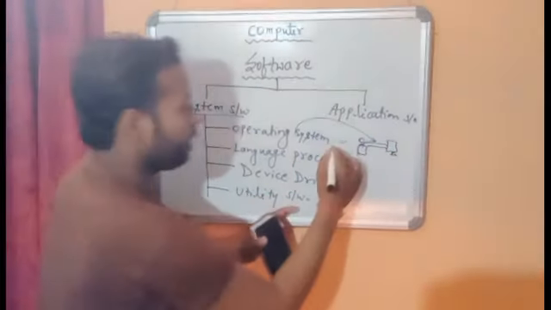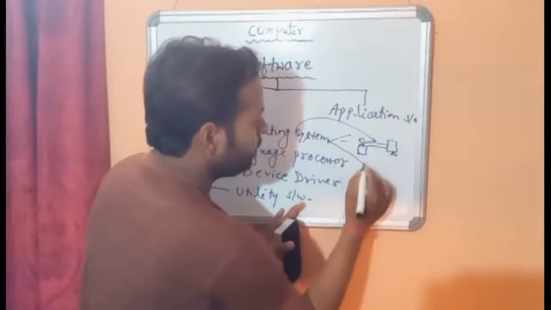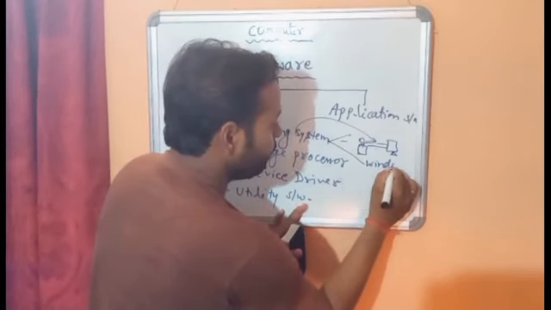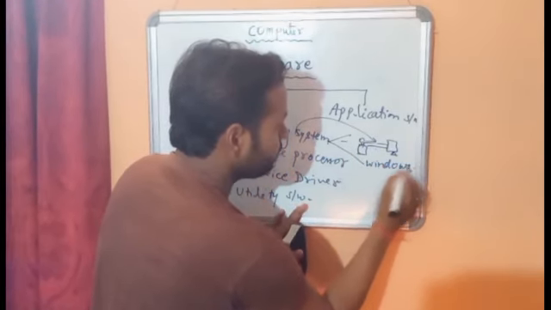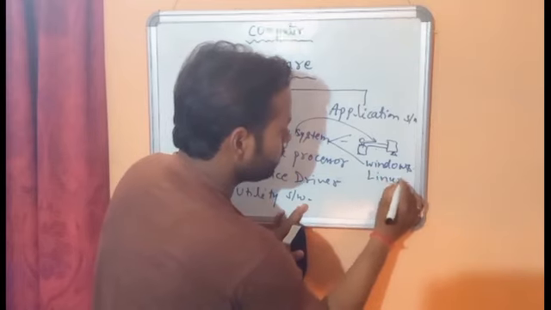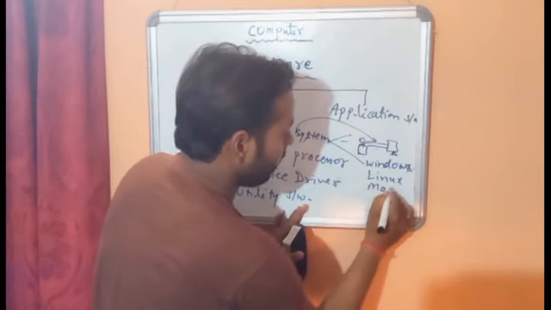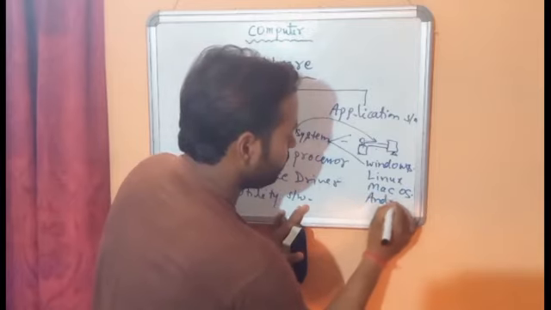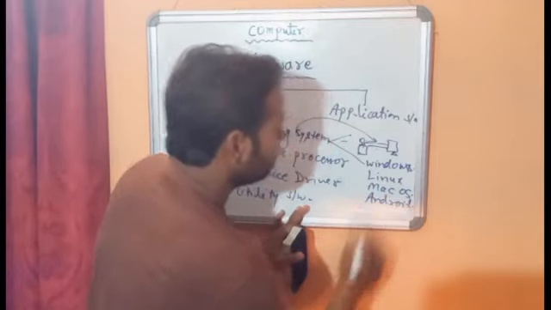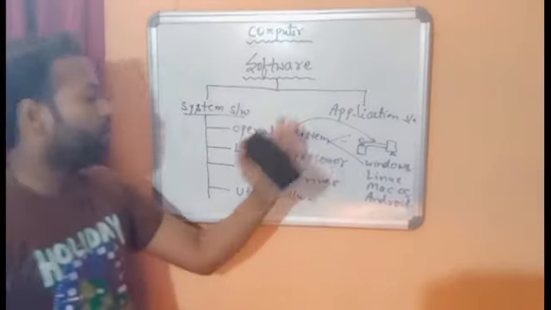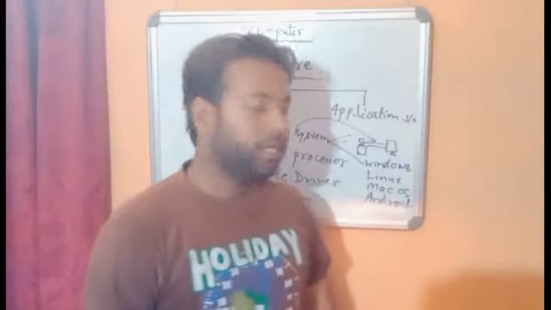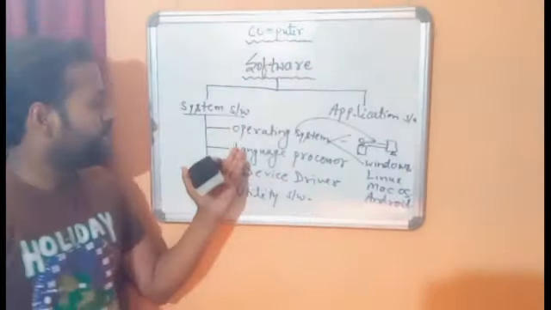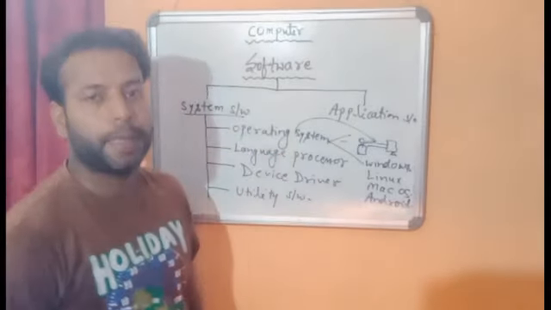There are many examples of operating system like Windows, Linux, Mac OS, and Android, one of the most used operating systems. So these are the examples of operating system. Let's proceed.